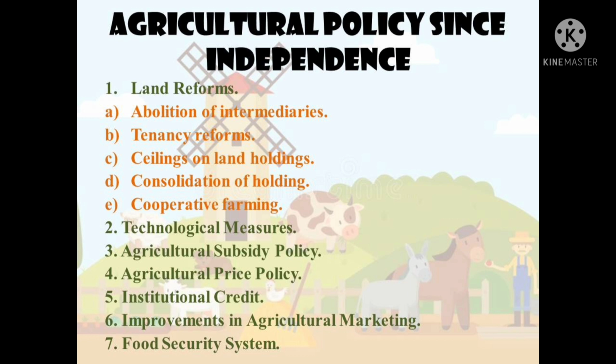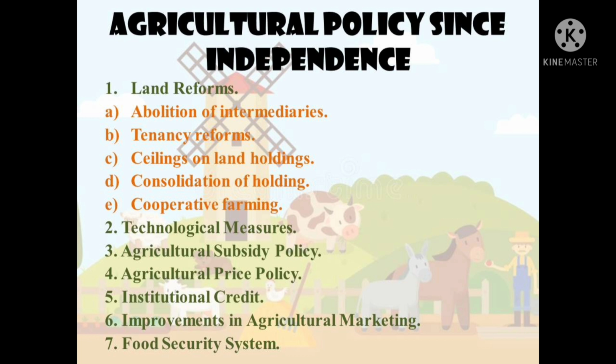So point number A is abolition of intermediaries. Intermediaries, popularly known as zamindars, were abolished. Ownership rights were given to those who actually cultivated the soil. As a result, the government intended to achieve two objectives: stop exploitation of the cultivators by the zamindars, and give incentives to the cultivators to make improvements on land as its owners. The abolition of intermediaries means that some 200 lakh tenants got ownership rights and they came into direct contact with the government for the payment of land revenue.